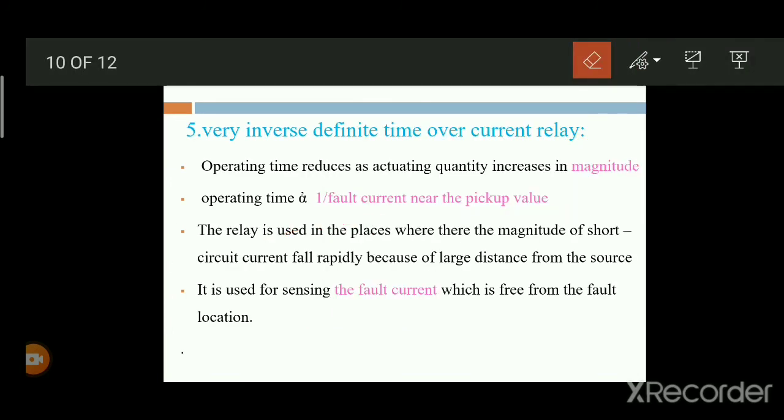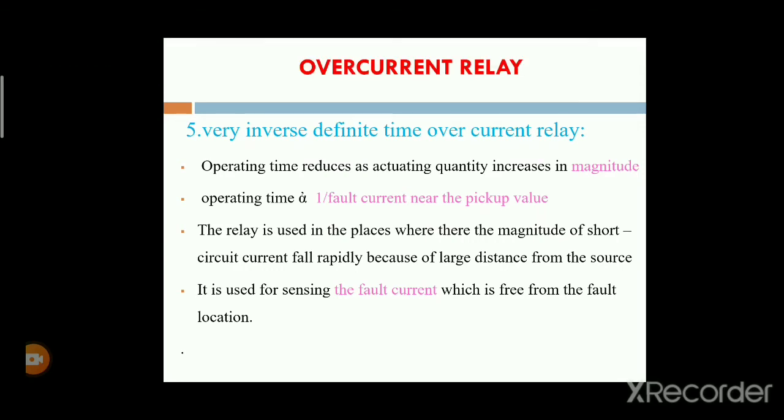Next, the fifth one is the very inverse definite time overcurrent relay. The operating time reduces as the actuating quantity increases in magnitude; it is inversely proportional.